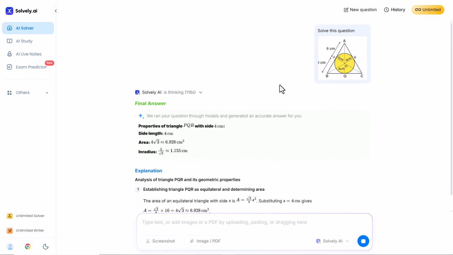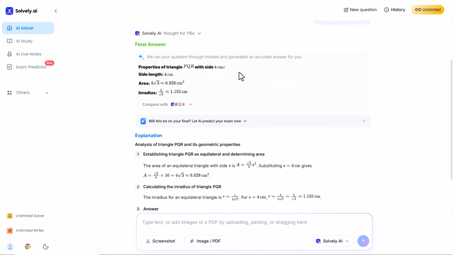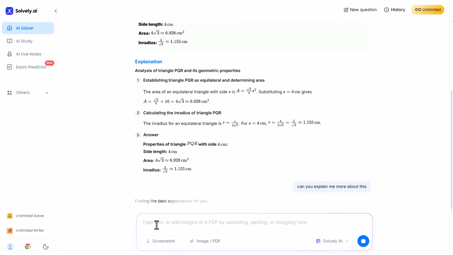After a short moment, you can see that Solvay.ai has solved this question from the image and even provided extra explanation. If there is anything you do not understand, you can scroll down and ask for more details. I will type a follow-up question here, and as you can see, Solvay gives a deeper, more detailed explanation.